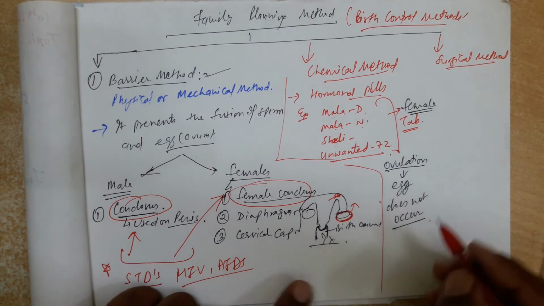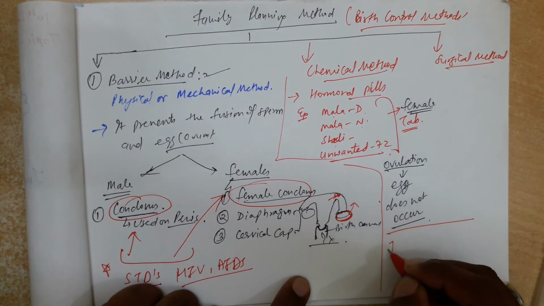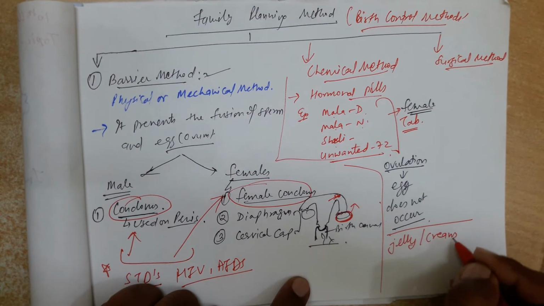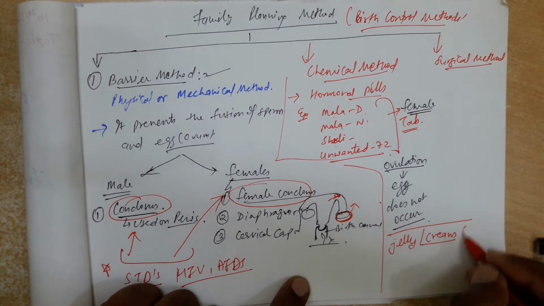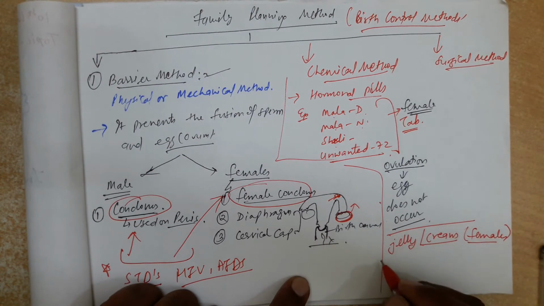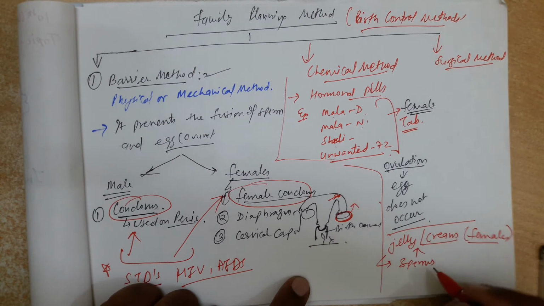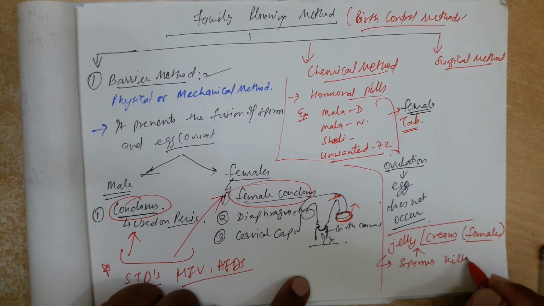Okay, some jellies and creams are also available in the market that are used by females. These are applied into the birth canal before intercourse, and when the sperms come in contact with this jelly or cream, they get killed.